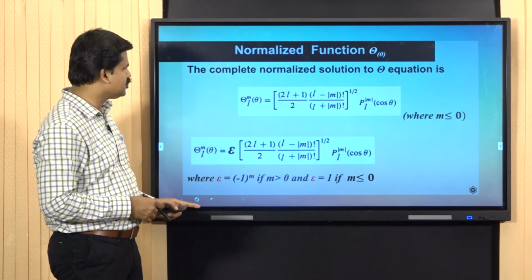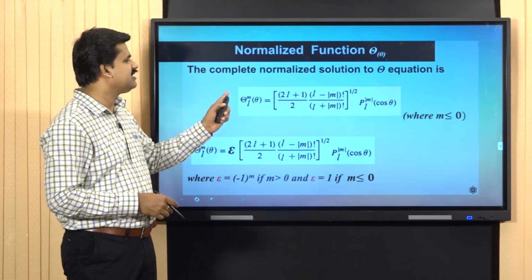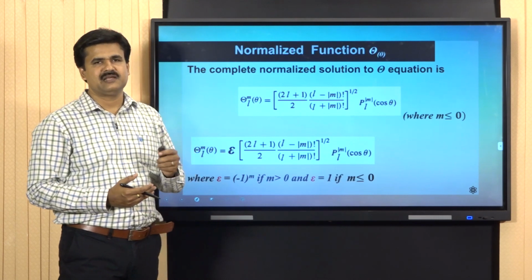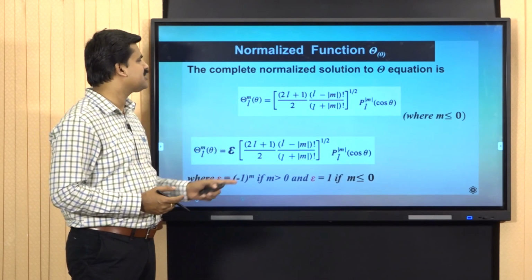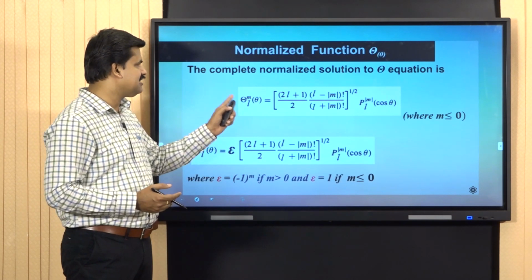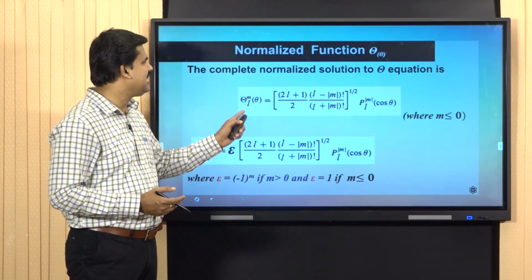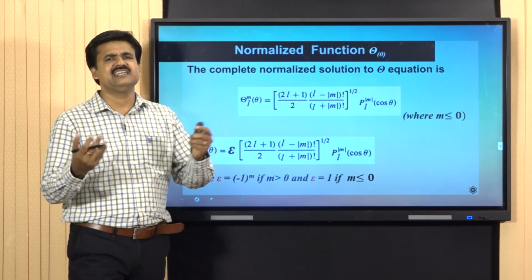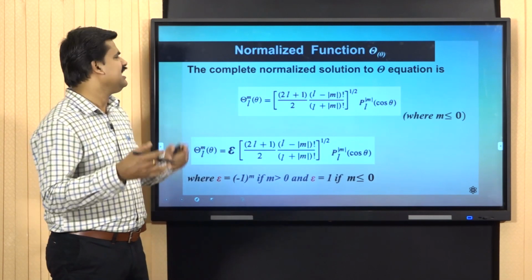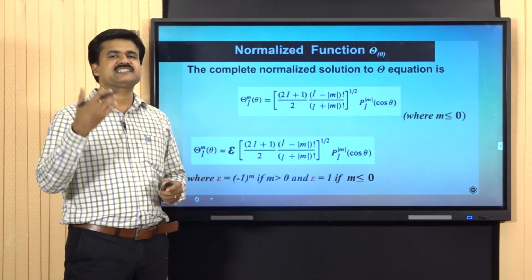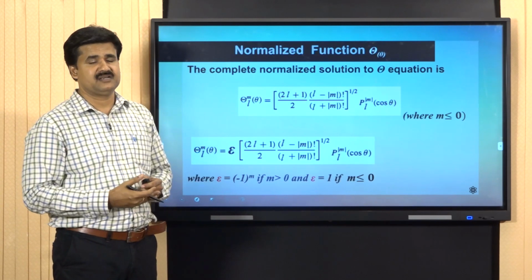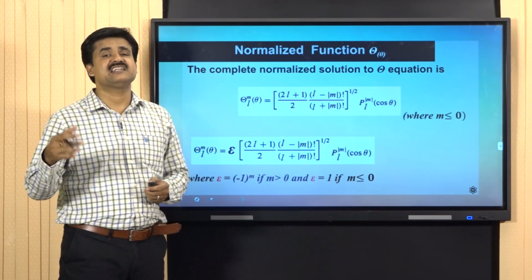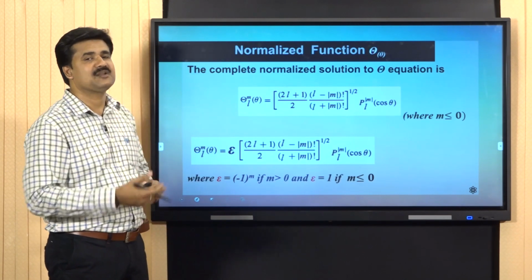Substituting the value in the previous equation, we get the value of Θ_Lm(θ). The notation Θ_Lm(θ) is used because the function theta depends on the numbers L as well as m. In the case of the hydrogen atom problem, it can be inferred that m represents the magnetic quantum number and L represents the azimuthal quantum number, details of which we can discuss in the second part.